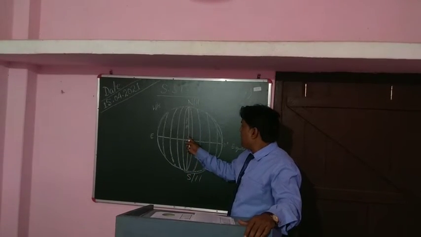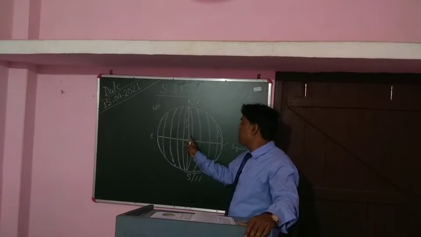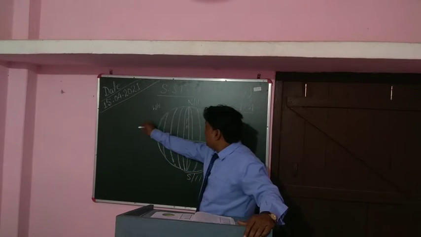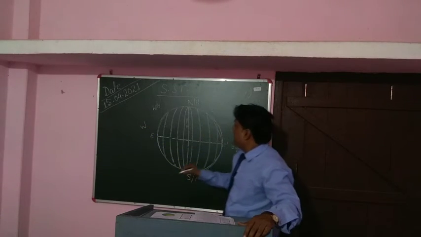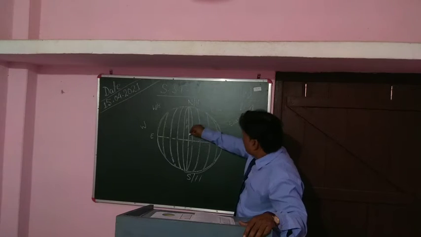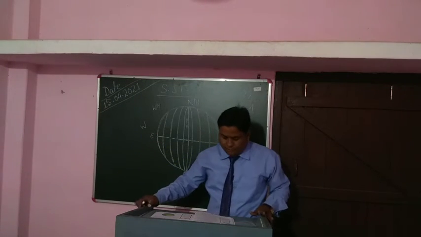So if you come from the prime meridian to this side, these are eastern meridians. From the prime meridian to the west side, these are western meridians. I have told you from the beginning of the video, this is west and this is east. We have to keep that in mind.